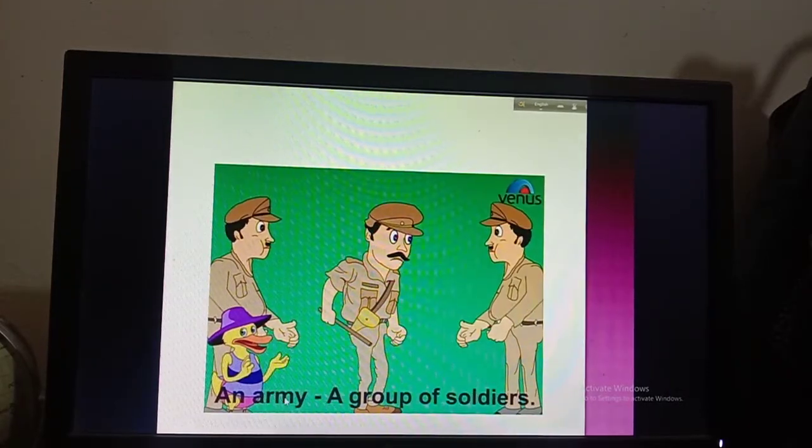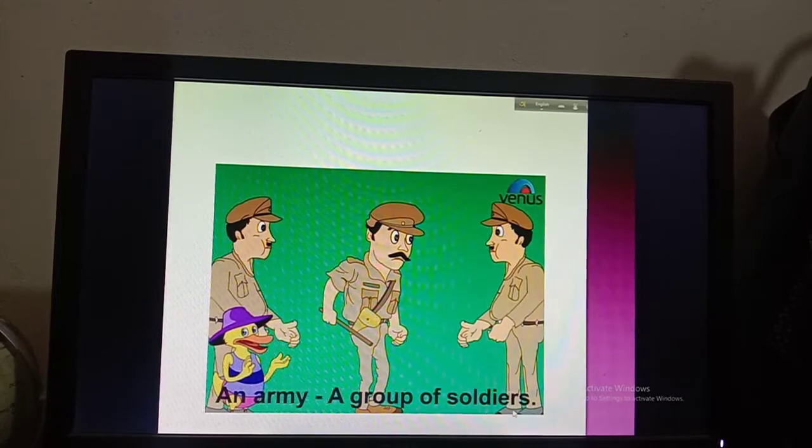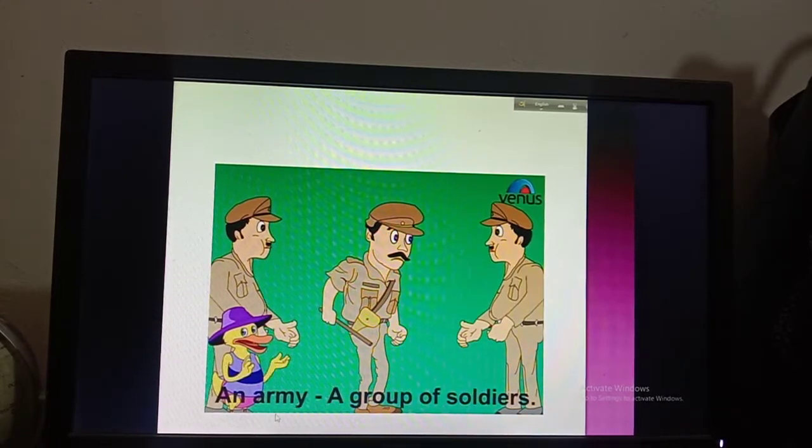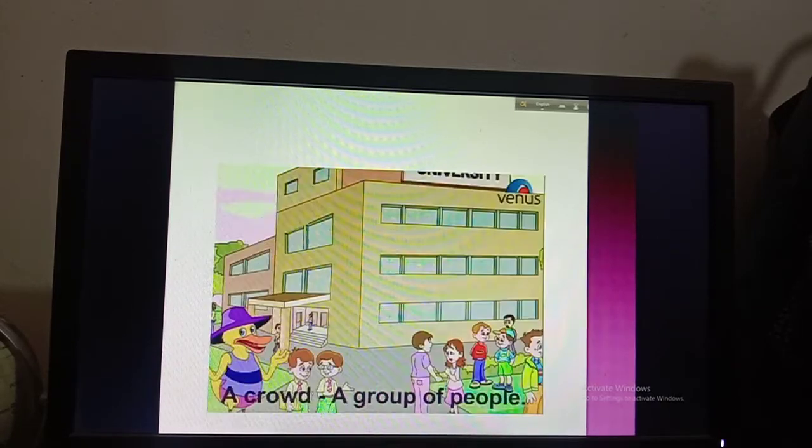Then an army. So an army means a group of soldiers. You can see that there are many soldiers. When there is a group of soldiers, that is called an army. So by finding this word army, you have to know that it is a collective noun, because we know that in a collective noun there are groups of people or groups of things or groups of animals, etc. Okay.